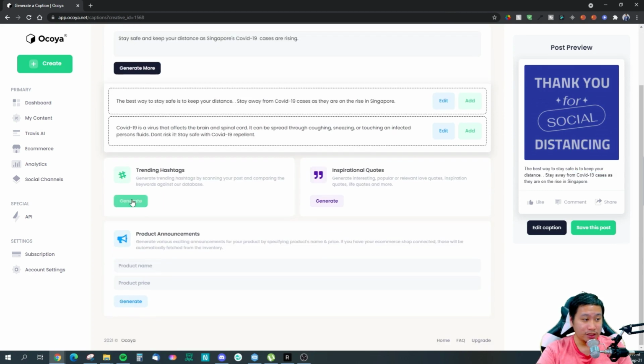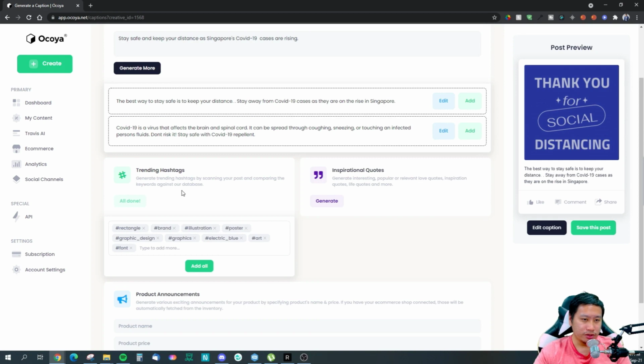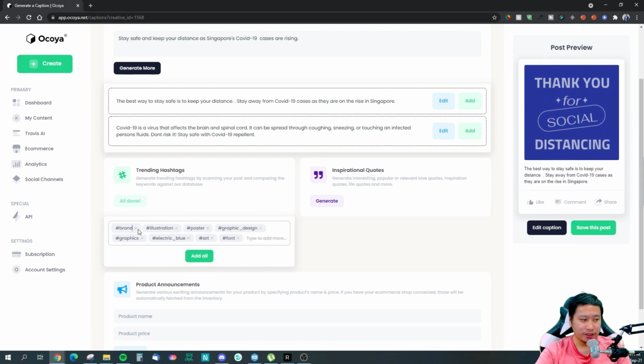And then the next thing is I can just click on generate trending hashtags, right? So what it does is that it looks into the post itself. So whichever template or photos you choose, it actually looks into the text of the photo or the templates, and then it generates some ideas for your post.